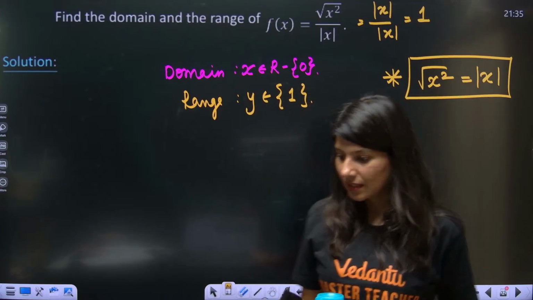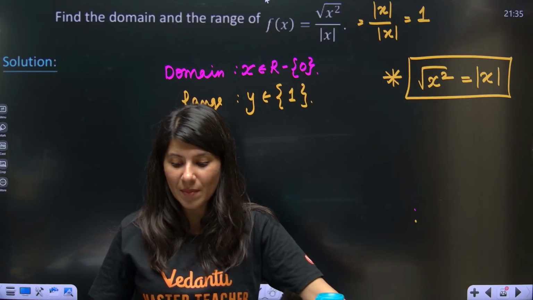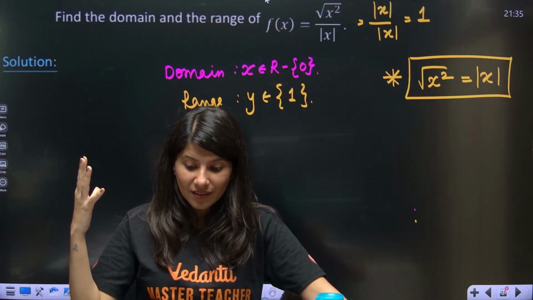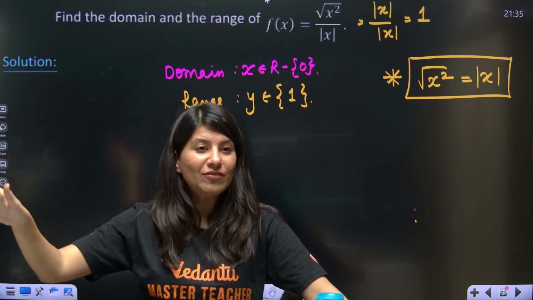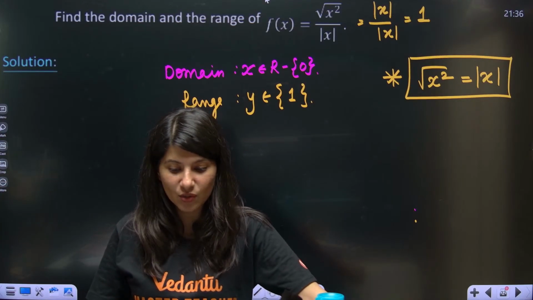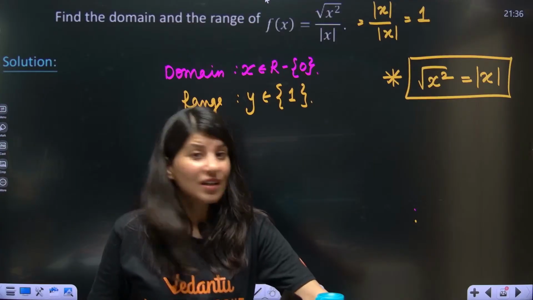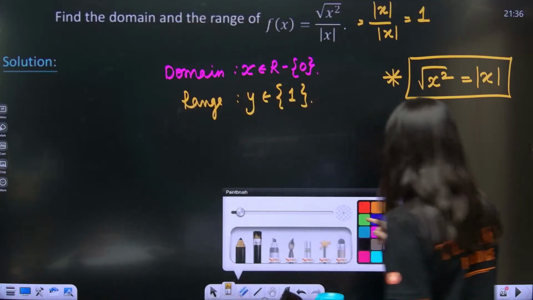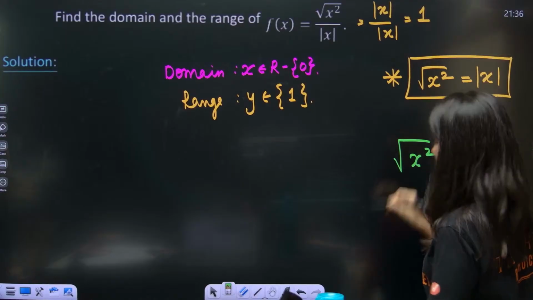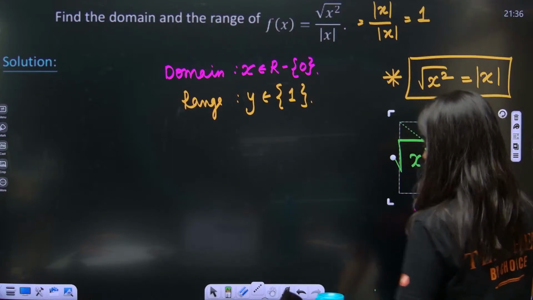That's it. No, range is not 1 comma minus 1. Wrong answer. This is absolutely wrong. Please don't do that. Saying square root of x square is equal to plus minus x is absolutely wrong.